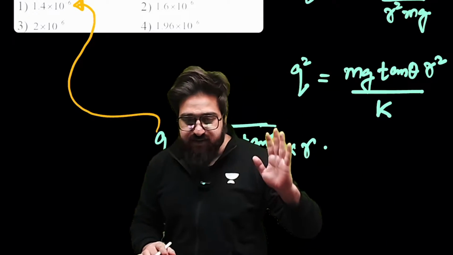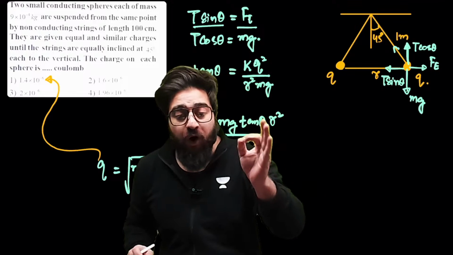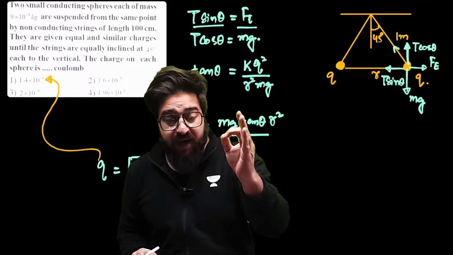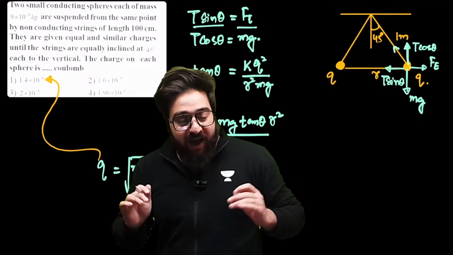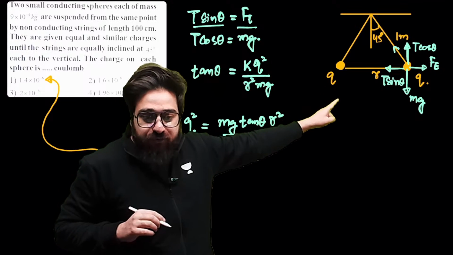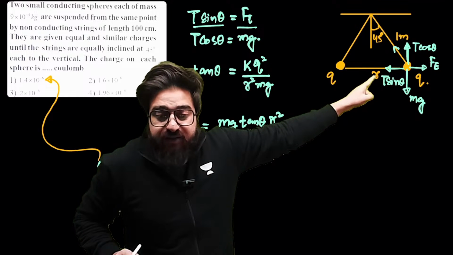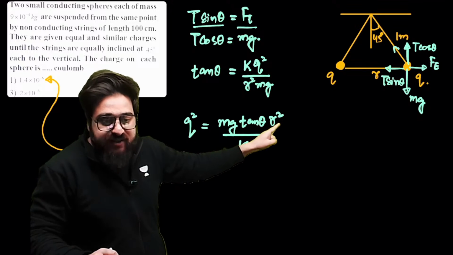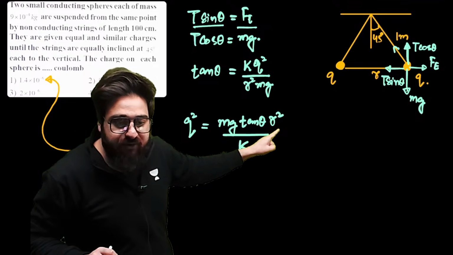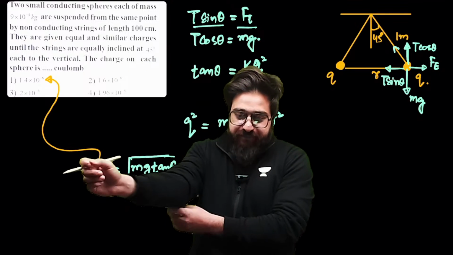Tell me in the chat, is this crystal clear? If you have watched my electrostatics marathon, I have shown every pattern of question over there. If in a question you are asked to find the value of r, the distance between the two charges, this also I have shown over there, and you can find this r from this particular thing. But in that case, q will be given. Is this clear?